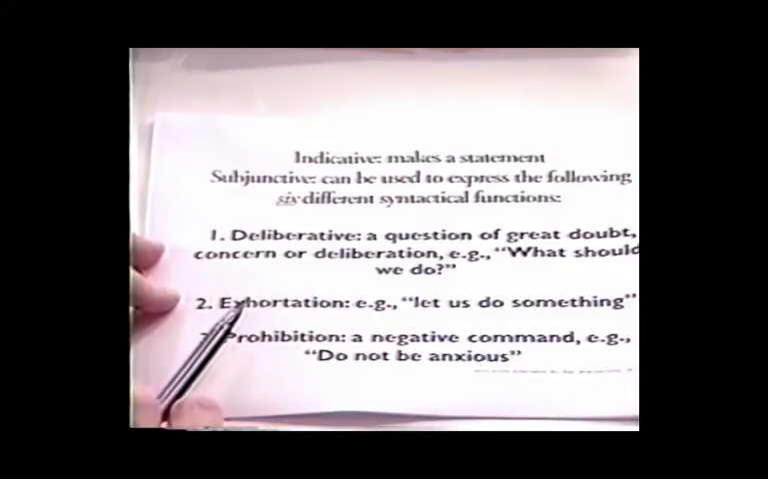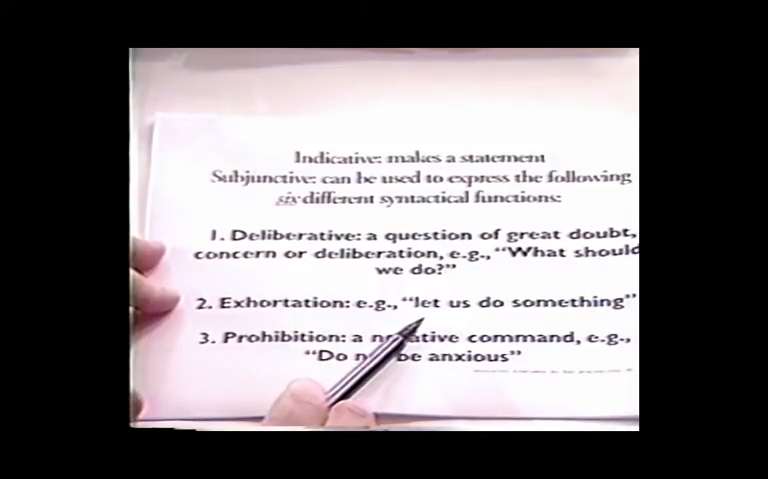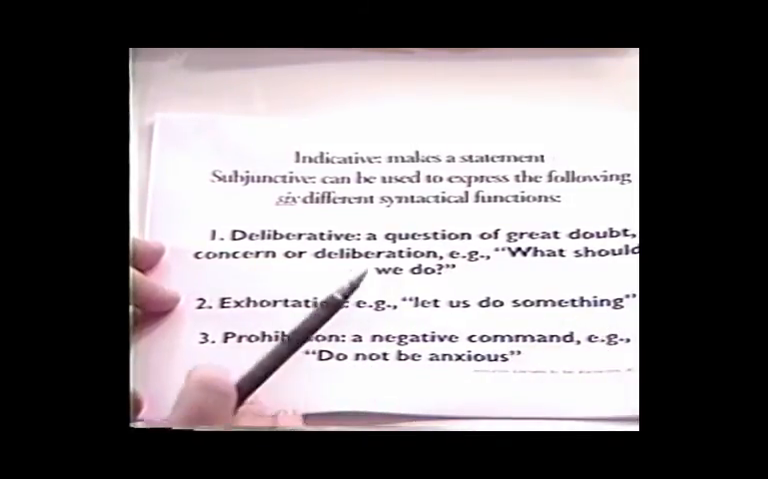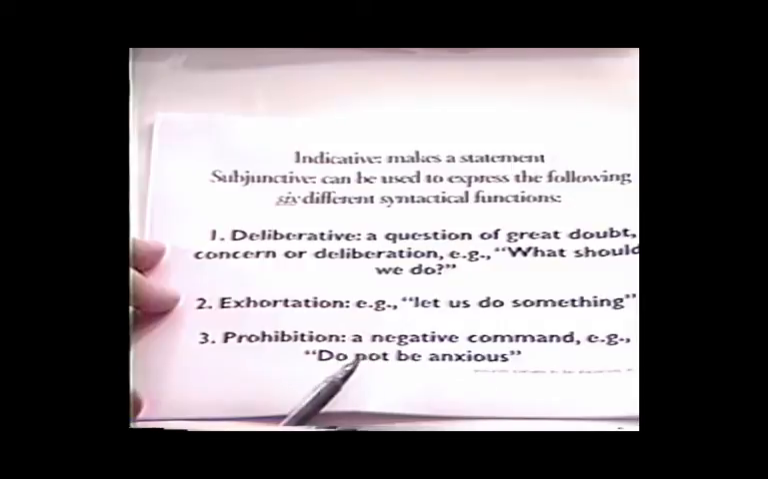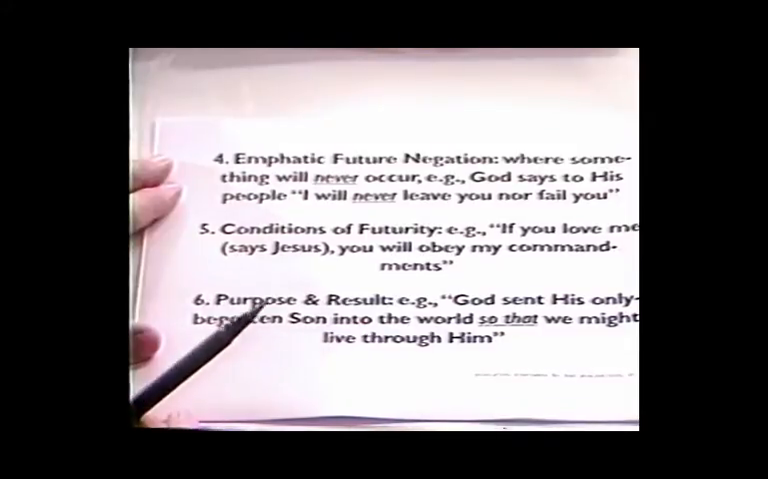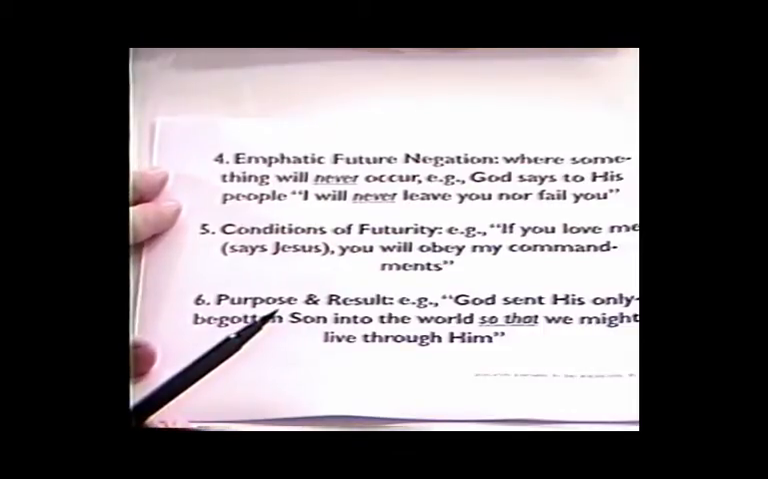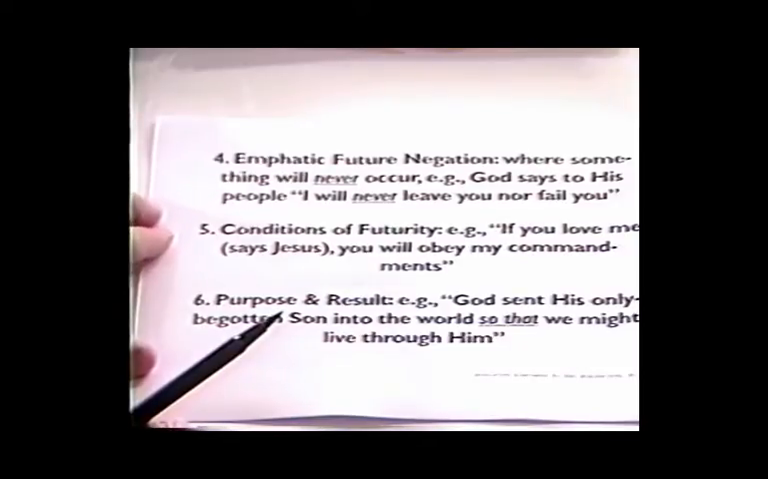The subjunctive can also show exhortation. For example, let us do something. Let us love one another. Or the subjunctive can show prohibition, a negative command. Do not be anxious. Do not think that I have come to destroy the law or the prophets. In other words, do not do something, a negative command. The subjunctive can also show emphatic future negation, where something will never, ever occur. For example, where God says to his people, I will never leave you nor forsake you.